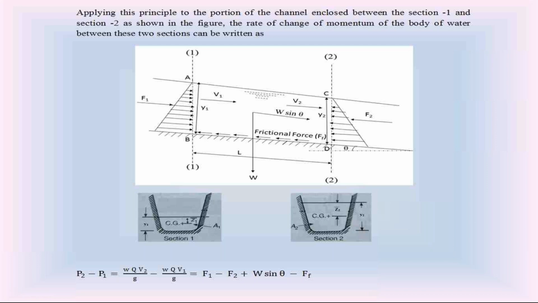Dear students, if you have a doubt on that equation, P2 minus P1 is equal to WQ V2 by g minus WQ V1 by g, which is equal to F1 minus F2 plus W sin theta minus the friction force Ff. If anybody has a doubt in that equation, please ask me. Please think about this equation, everyone. This is Newton's second law equation. The rate of change of linear momentum is equal to the resultant of all forces.